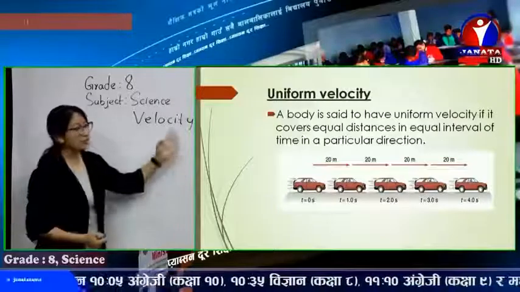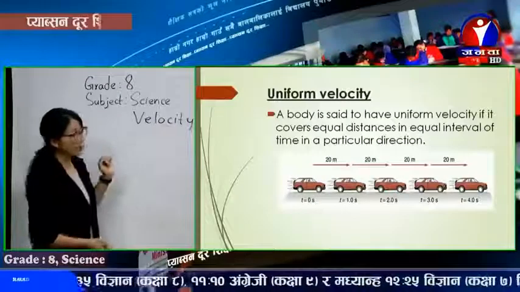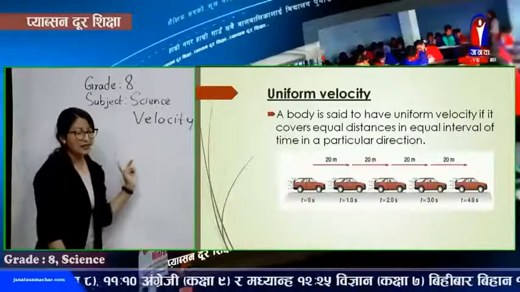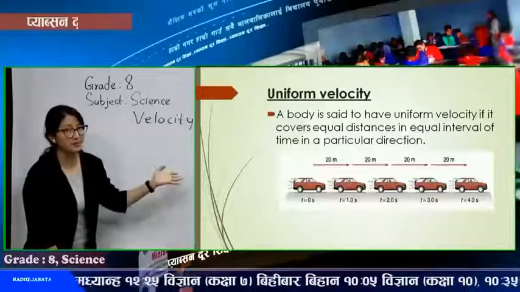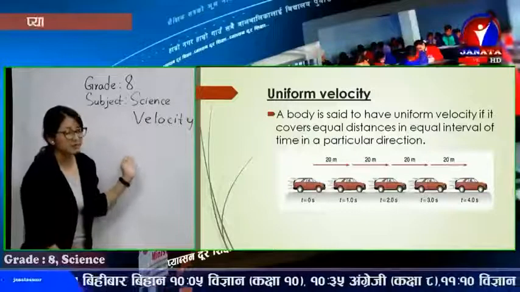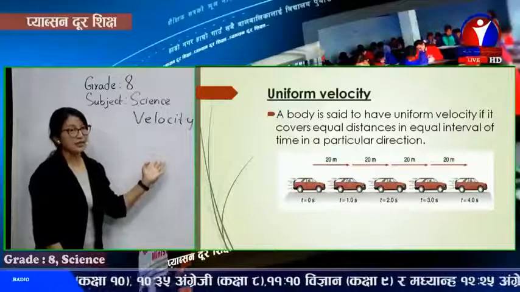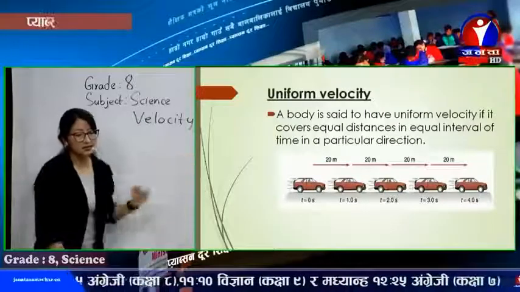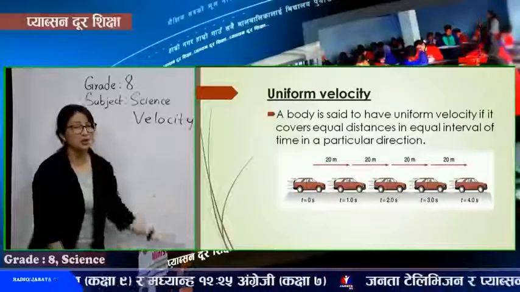Now let's check what is uniform velocity. In the picture you can see the car moving from one point to another. In the first 1 second the car covered 20 meter displacement. It's moving in a fixed direction, so it's displacement. In the next 1 second it covered 20 meter, and in another second also 20 meter, and so on.